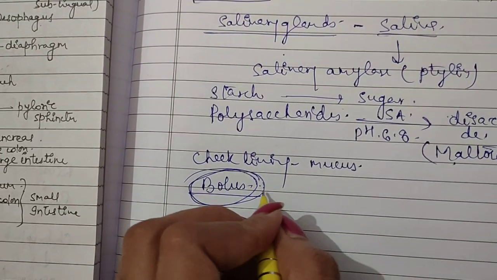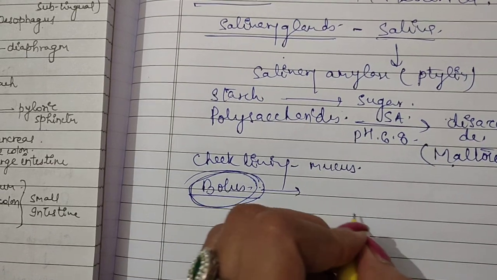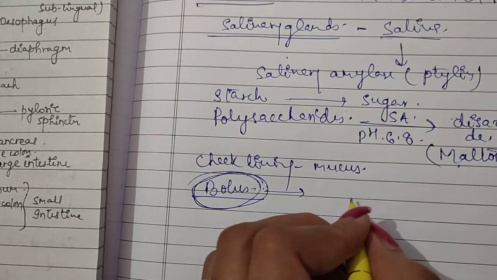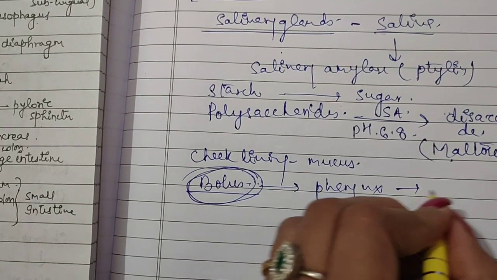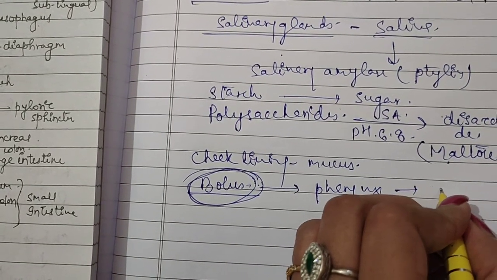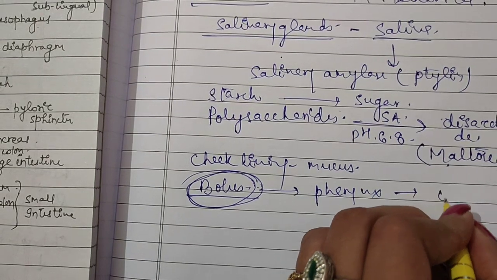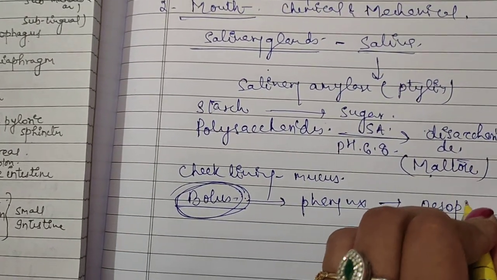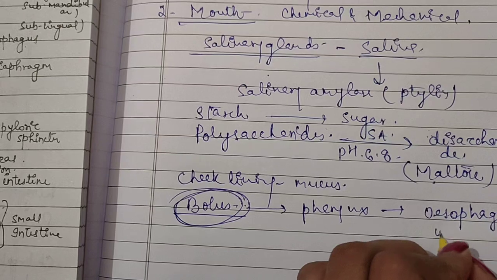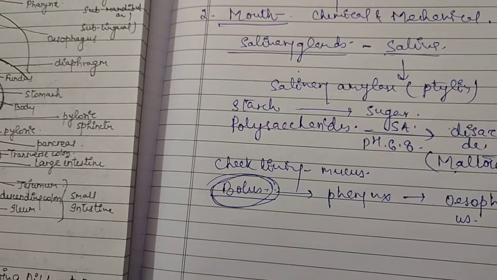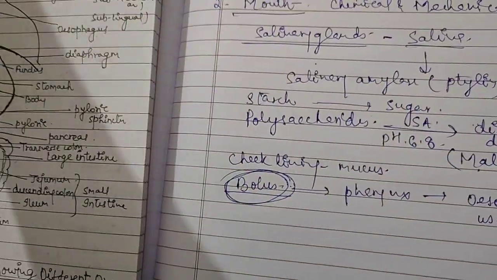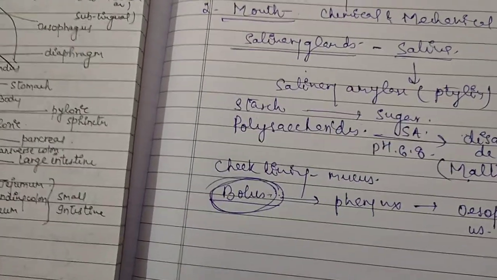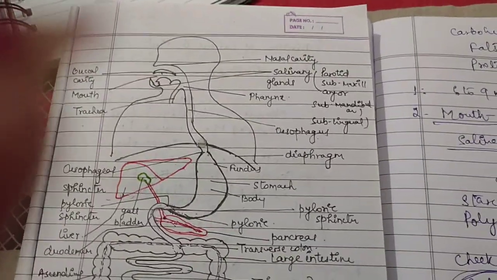It passes down the alimentary canal into the pharynx, then from the pharynx it is swallowed into the esophagus, and then it passes forward. After the esophagus, where will the food pass, can you tell me?